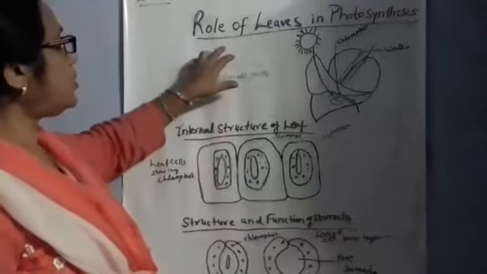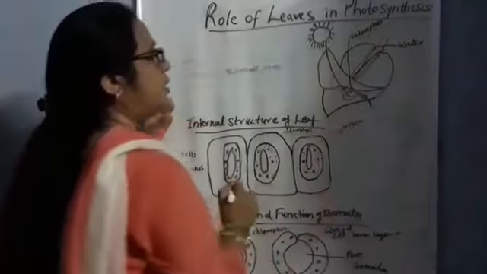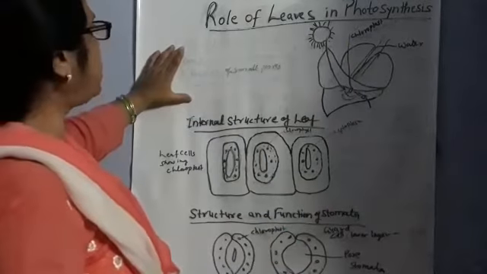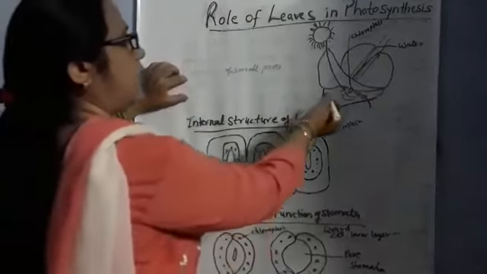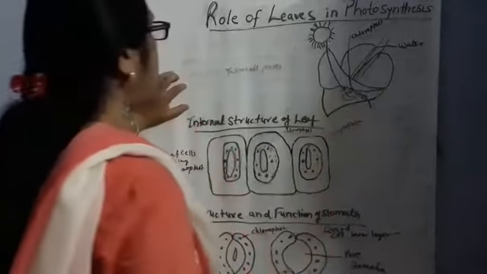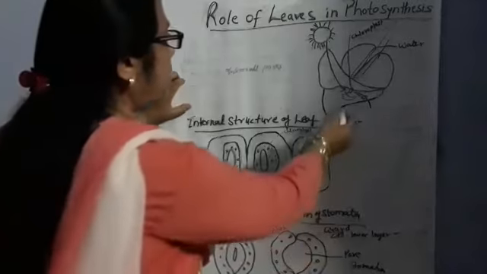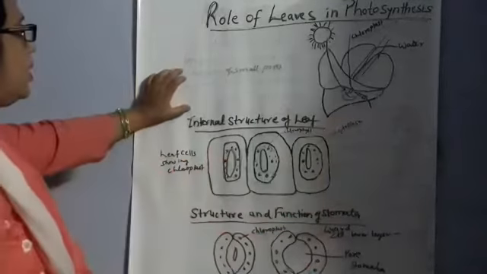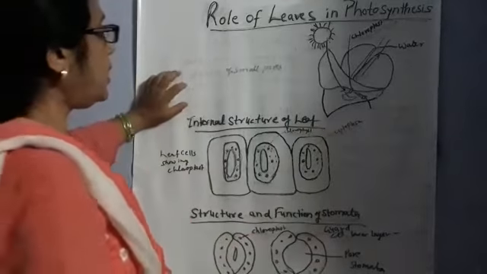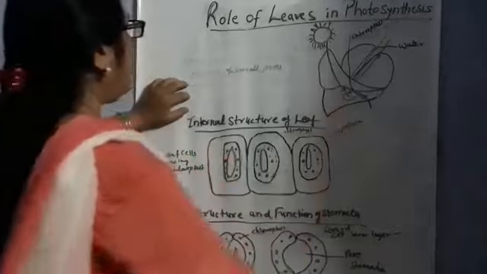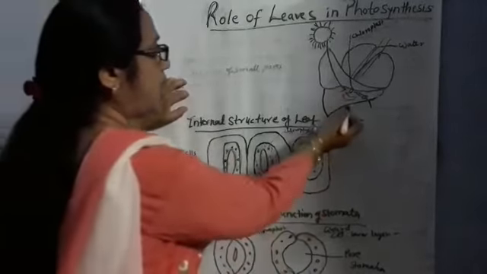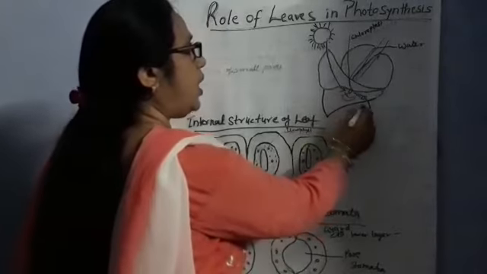Now the next topic is the role of leaves in photosynthesis. As you know, photosynthesis occurs mostly in leaves. So this is the internal structure of leaves for photosynthesis. What is present in the internal structure of leaves? In the leaves, chlorophyll-containing cells are present at the inner side, and small pores, that is stomata, are present on the lower side of the leaves.